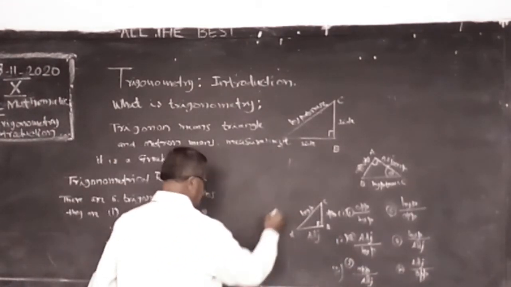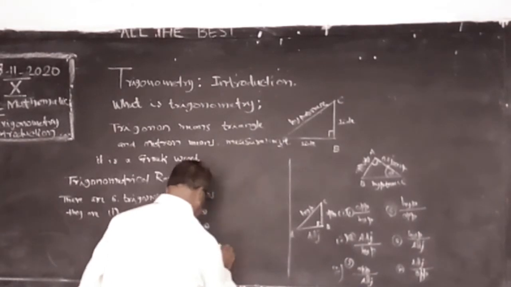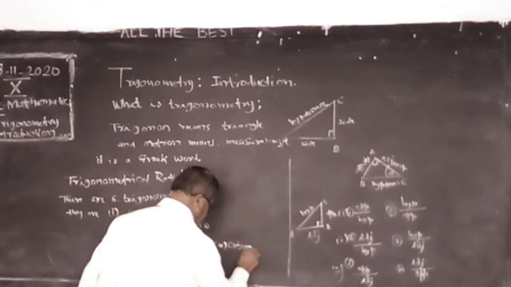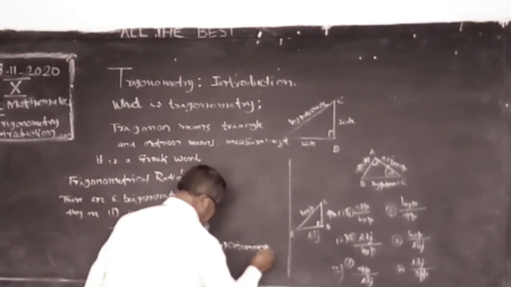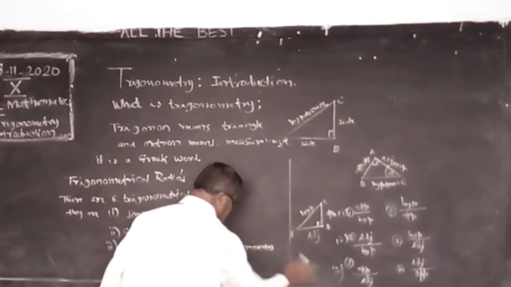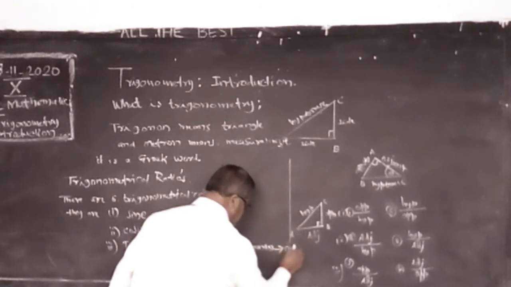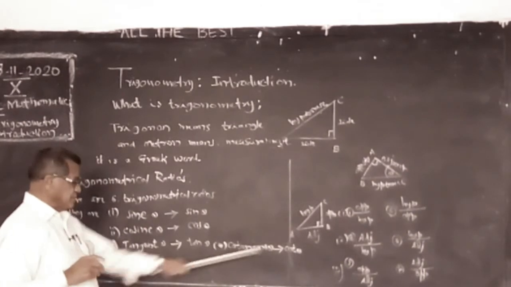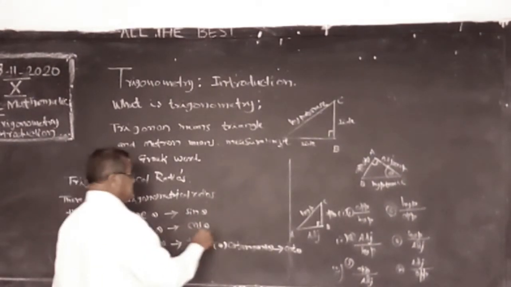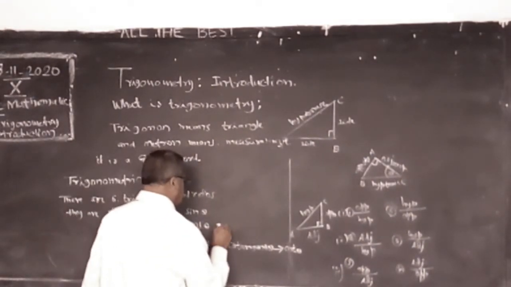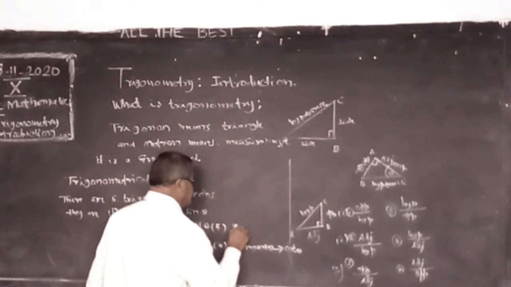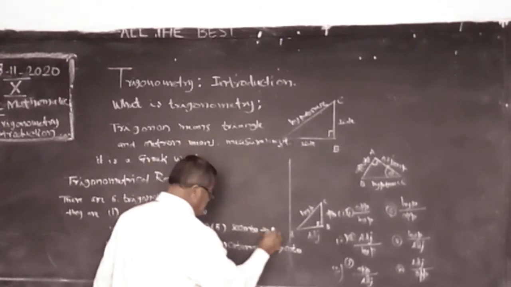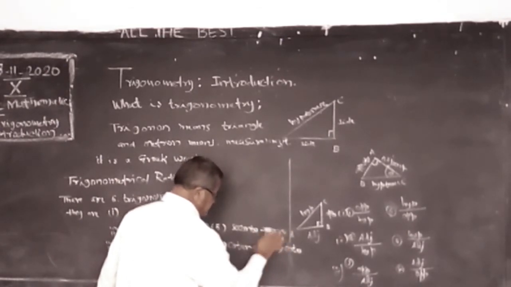Fourth ratio, cotangent theta, short form cot theta. And the fifth, secant theta, short form sec theta.